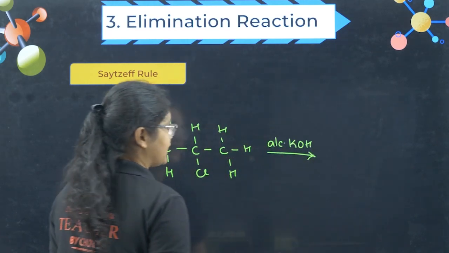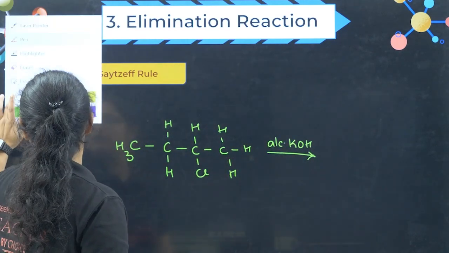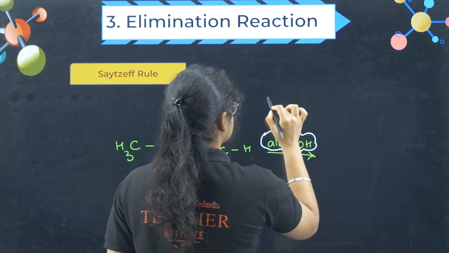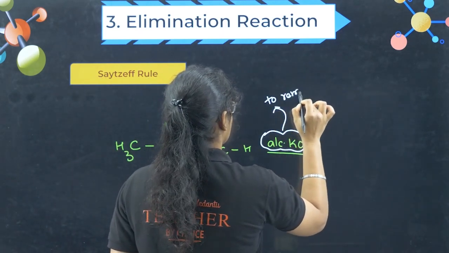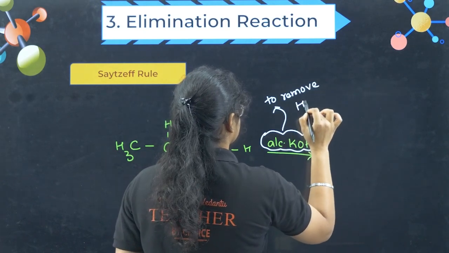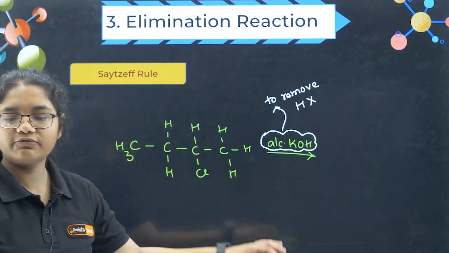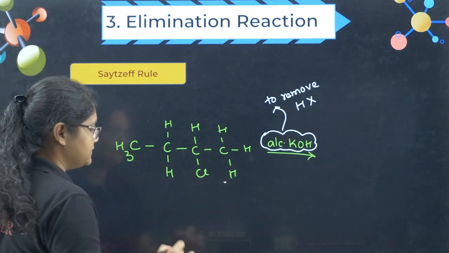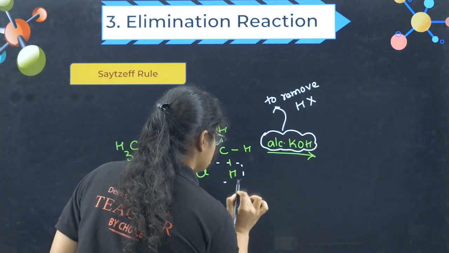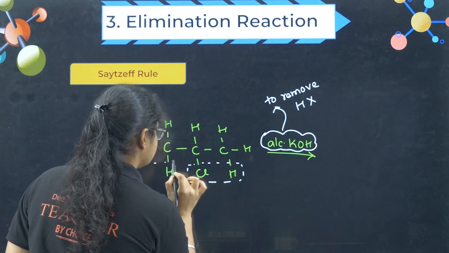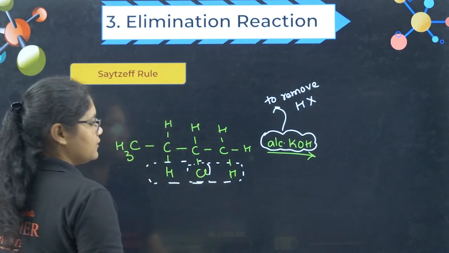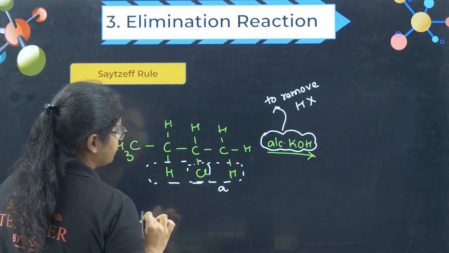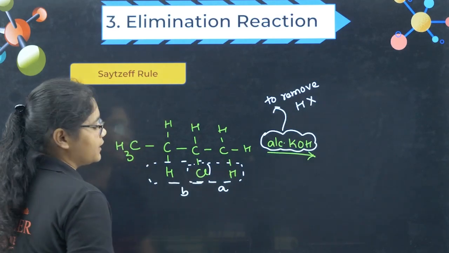Now what is the role of this alcoholic KOH? If you remember this reagent from now onwards, its work is to remove HX. Here I can find HX, here also I can find HX, means this HCl can be removed, or this HCl can also be removed, right? If this HCl is removed, product A will form. If this one is removed, product B will form.